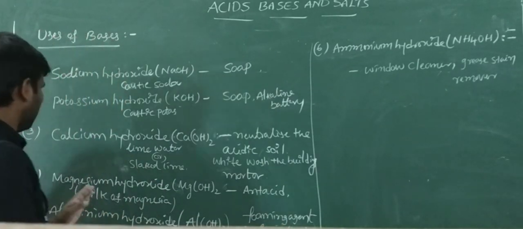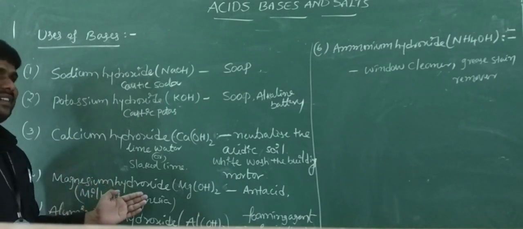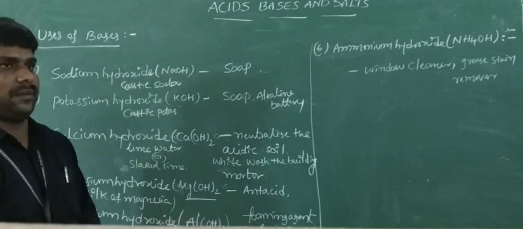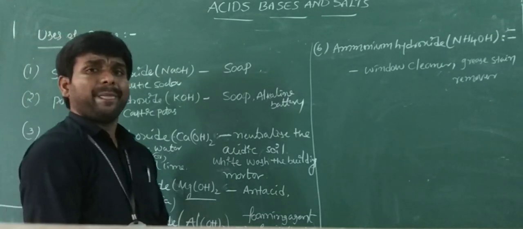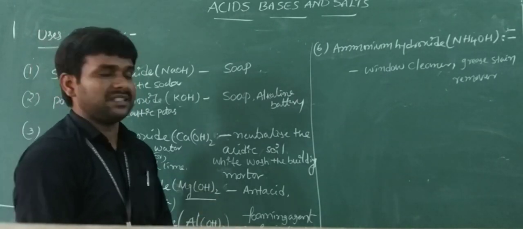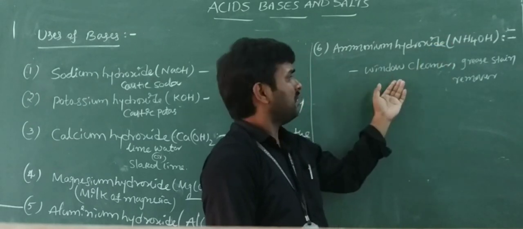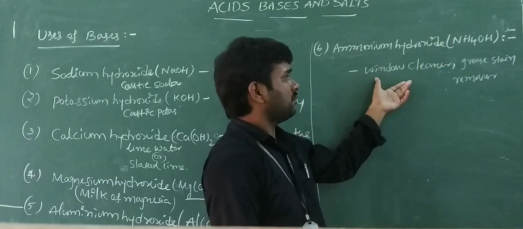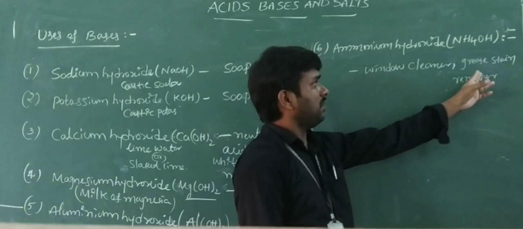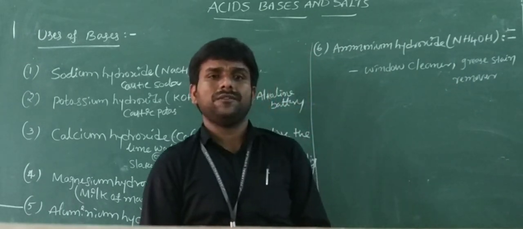Here one important question: what are the pairs of antacids? Magnesium hydroxide and aluminium hydroxide are antacids. These two are the antacid pair. Last one, ammonium hydroxide is present in window cleaner, and it is also used for removing grease stains. These are the uses of bases.